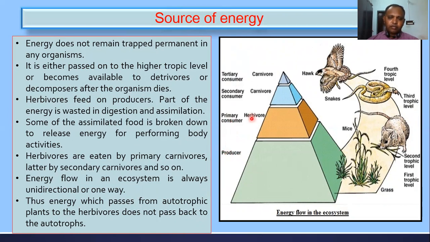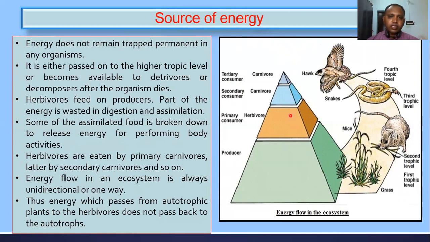The herbivore feeds on this producer, and when feeding, part of the energy may be wasted. Whatever calories are in the food, some are used for the catabolic process, assimilated, and some calories are stored in the herbivore.